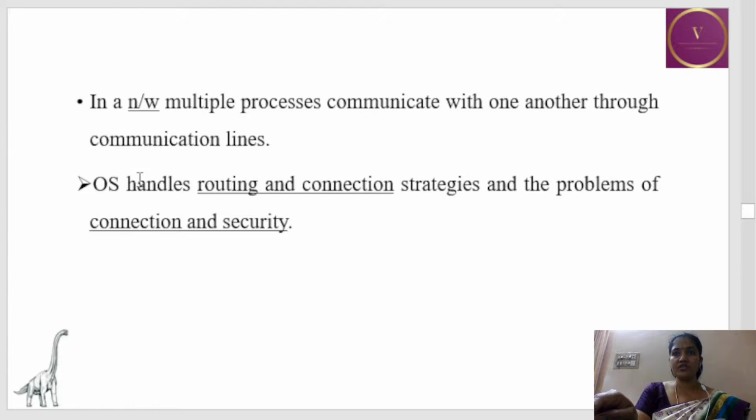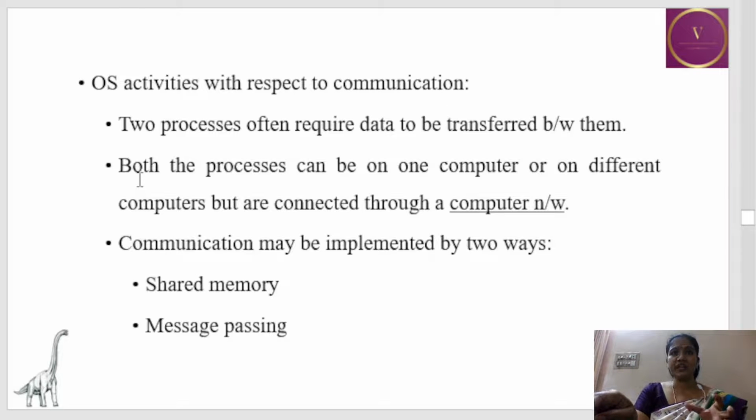OS activity with respect to communication: when there are two processes, it is obvious that there must be some data transfer, and both the processes can be on one computer or on different computers which are connected through a computer network. And communication is implemented in two ways, either by using shared memory or message passing. So these are the activities when it comes to communication service.